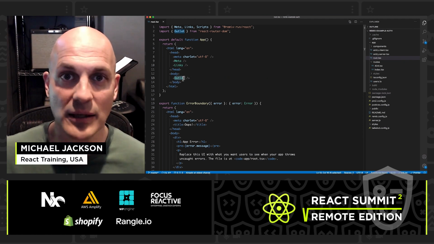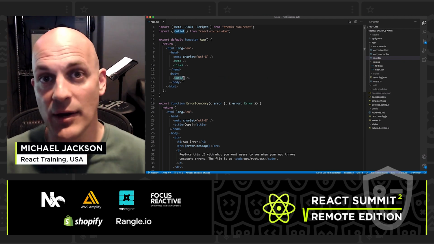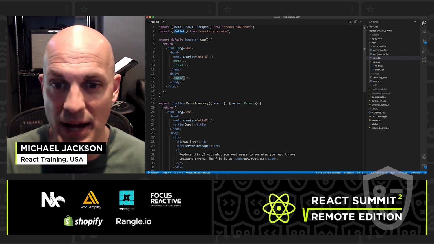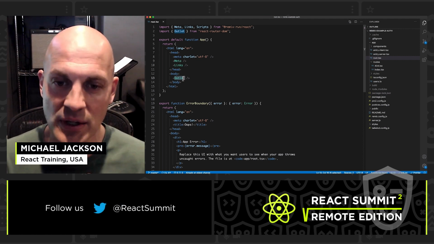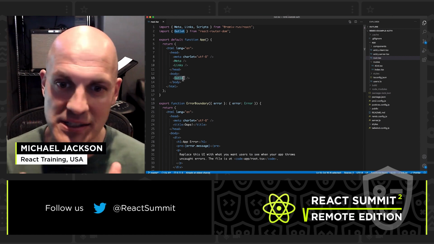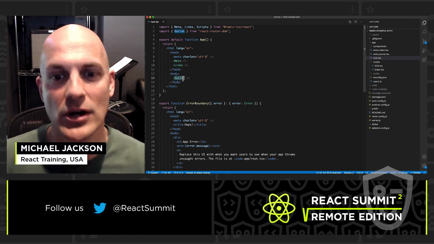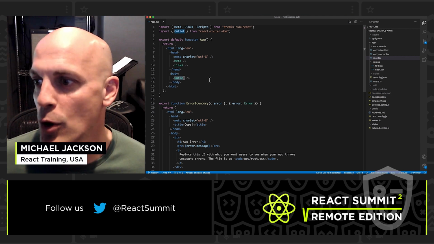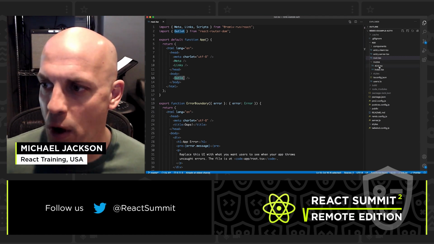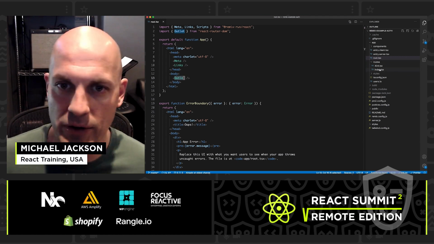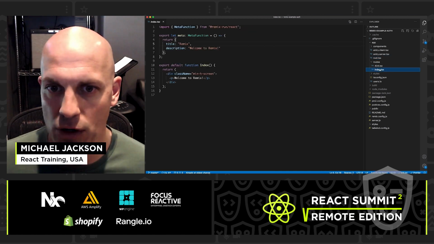So this is the element in React Router v6 that a route uses to render its child routes. So the content of the page, just like the meat and cheese in a sandwich, is just going to go right in there in this outlet component. So that's going to be one of these routes, either the 404 route or the index route. So let's go ahead and take a look at our routes.